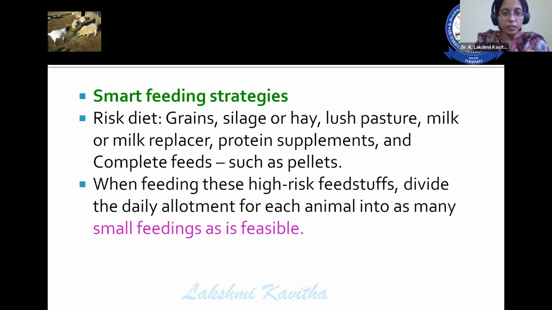Smart feeding strategies are very important to reduce the risk of enterotoxemia. The risk diets are grains, silage and hay, lush pasture, milk or milk replacers, protein supplements, and complete feeds such as pellets. When feeding the animals these risk diets, divide the daily allotment of these feeds for each animal so that small feedings are given, the animals are not overfed, and there is no risk of enterotoxemia. If you educate the farmer about the managemental practices,